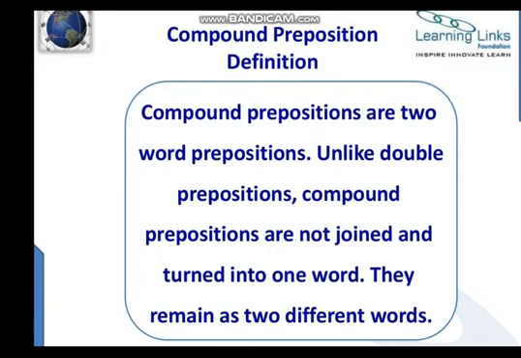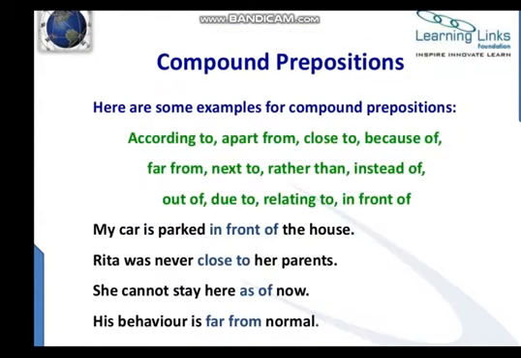Now they can also consist of two words, but unlike double prepositions, compound prepositions are not joined and turned into one word. They are written separately. They remain as two different words, and they are pronounced as two different words. Look at the examples: according to, apart from, close to, because of, far from, next to, rather than, instead of, out of, due to, relating to, in front of.